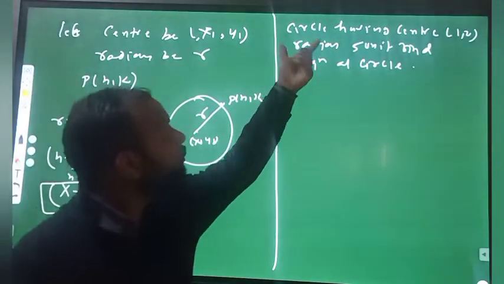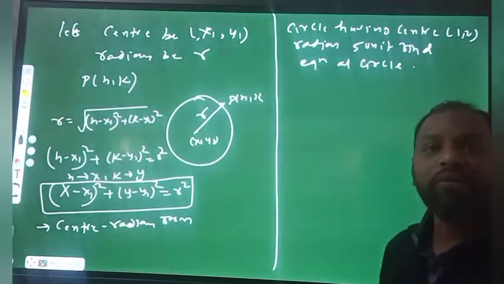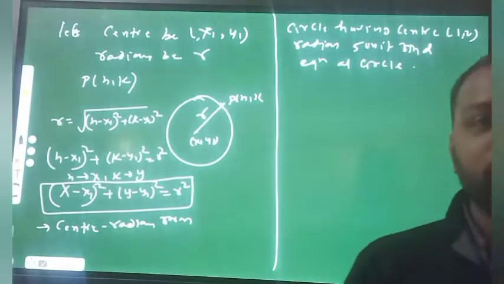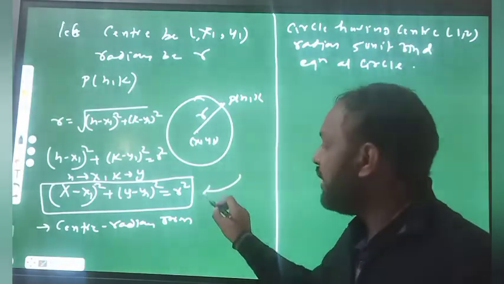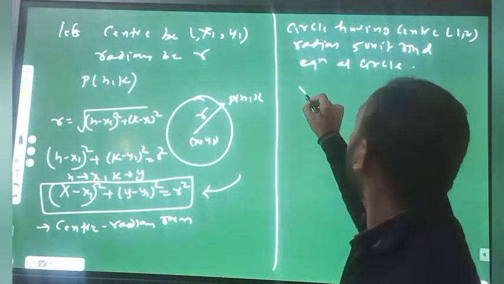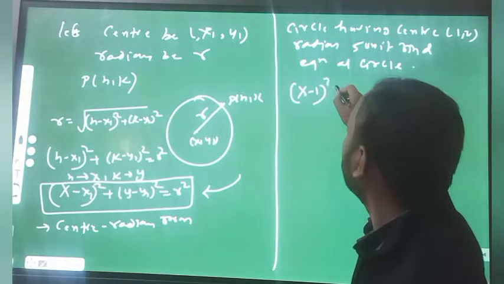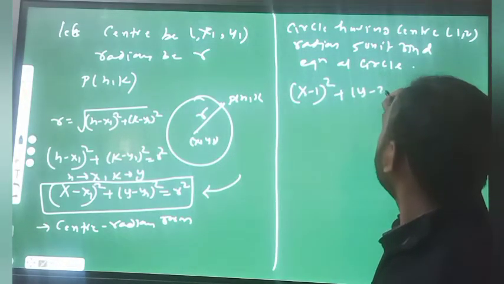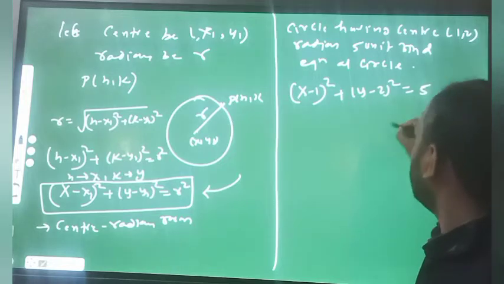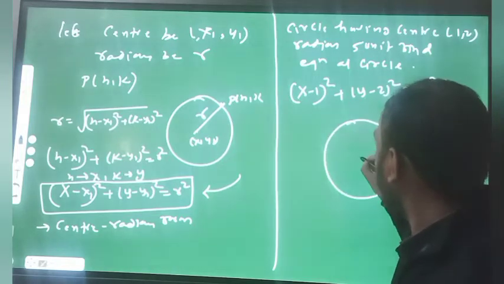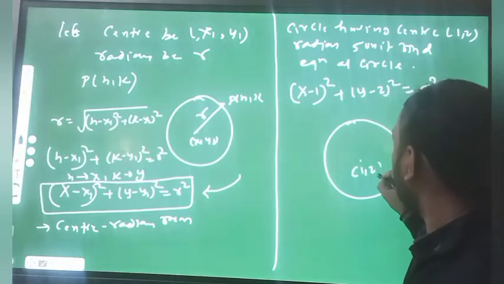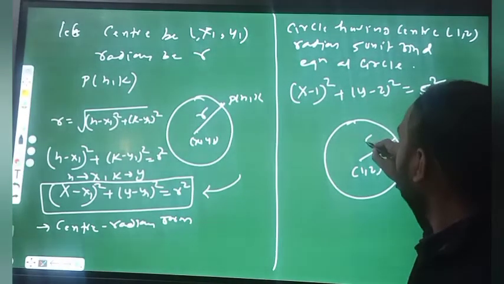So see, one question with the circle having center 1, 2 and radius 5 units, and find the equation of the circle. We directly use this center radius form. So this is x minus 1 square plus y minus 2 square equals 5 square. Graphically, suppose this is my circle, this point will be 1, 2 and radius will be 5 units.